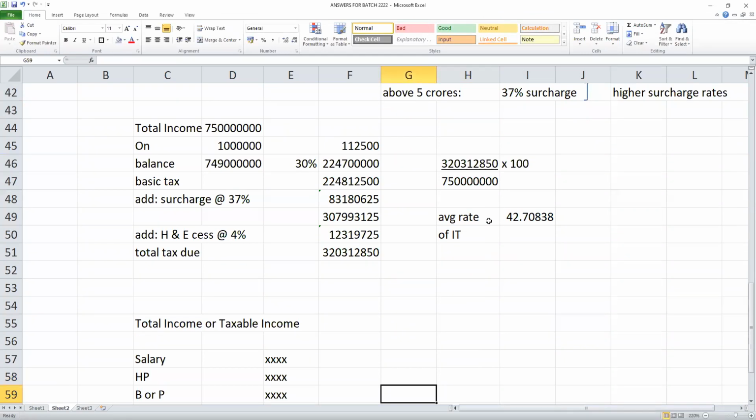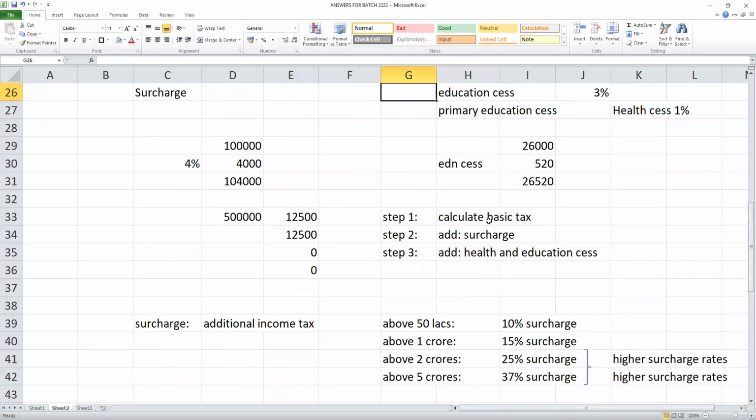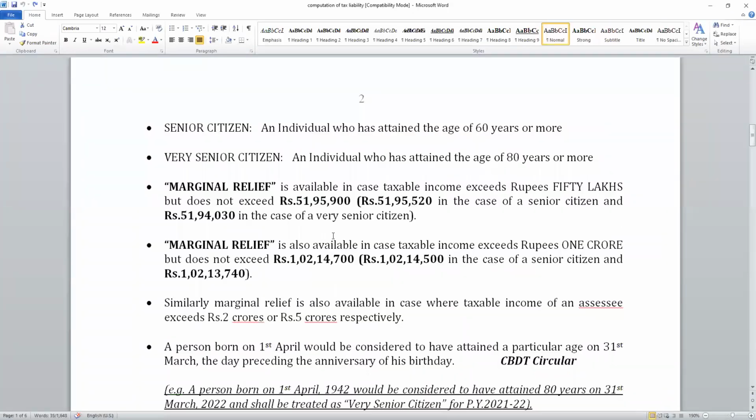Anybody, my students, any doubt? For the surcharge above 2 crores and 5 crores, it should not include capital gains. Sir, it will include capital gains also. The book has it given excluding, sir. That's it. No, don't worry about all this, ma'am. You have gone through this.